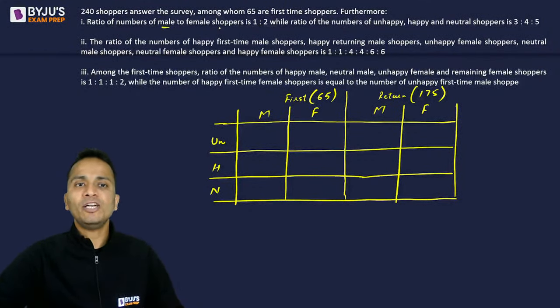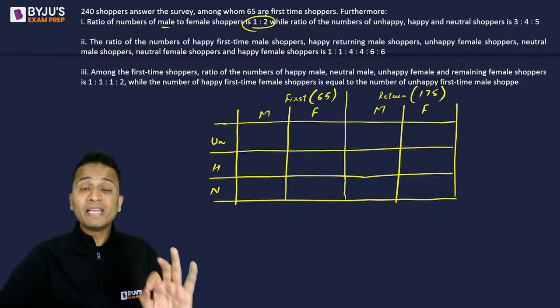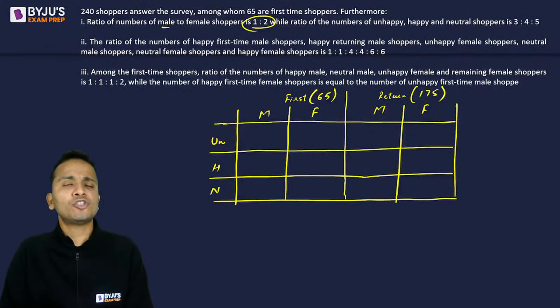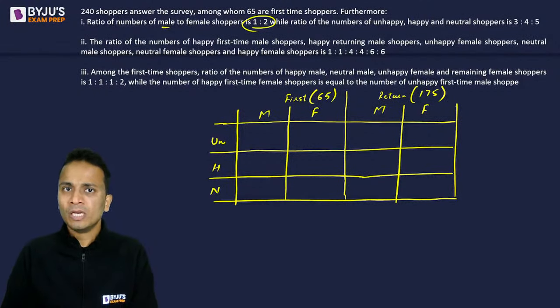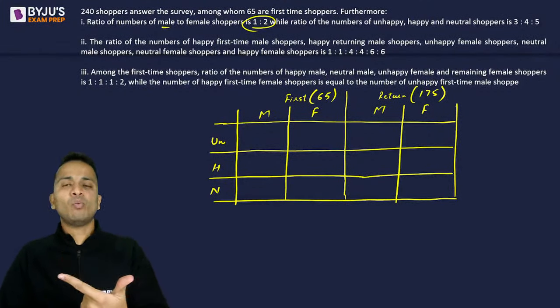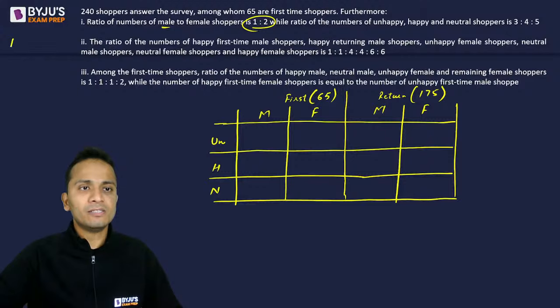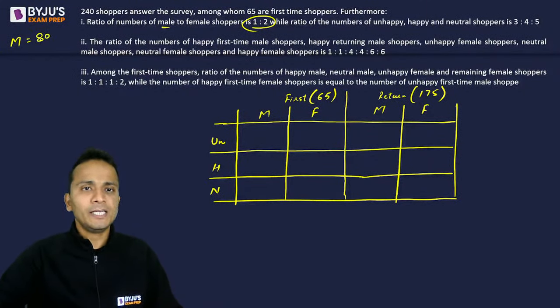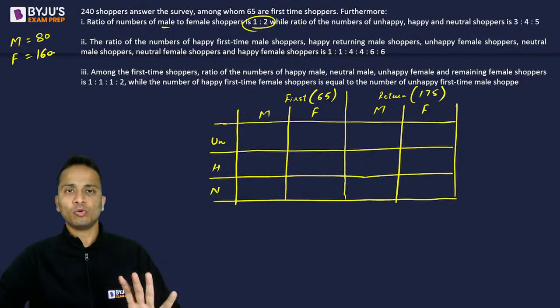Now the ratio of male to female is 1:2. So how many males and how many females will be there? So 240 now will be divided in the ratio of 1:2. So it will be 80 and 160. So number of males, I'm writing it on the left hand side. Number of males will be 80 and number of females will be 160 in total.